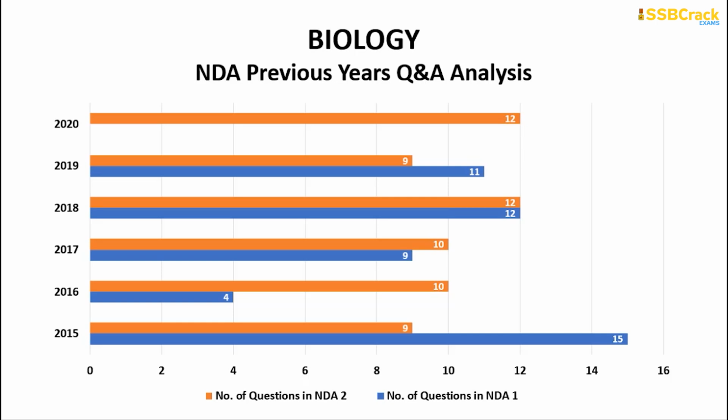If you go through the biology section, the largest number of questions was asked in NDA 1 of 2015. 15 questions were asked, but since then, the number of questions has been more than 9 and less than or equal to 12. So in the recent years, from 2020 NDA 1 and 2, the number of questions from the biology section was 12.